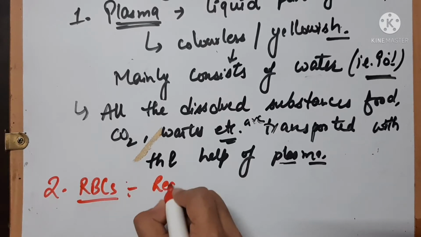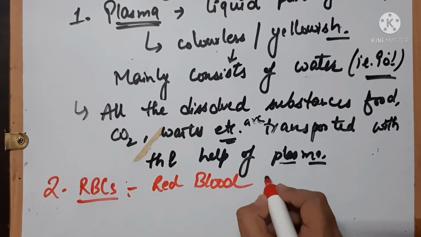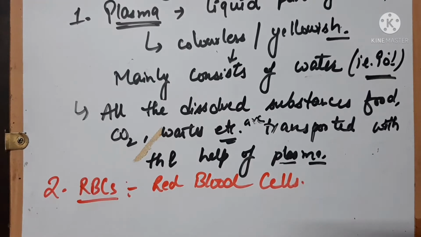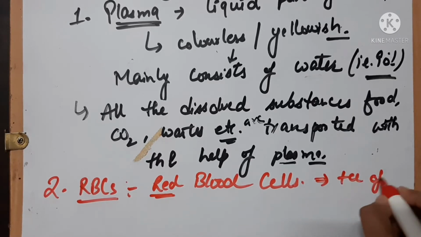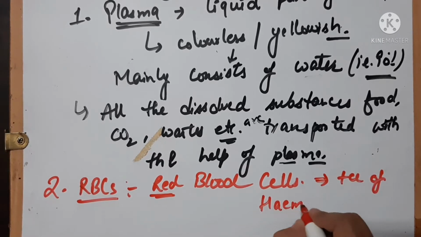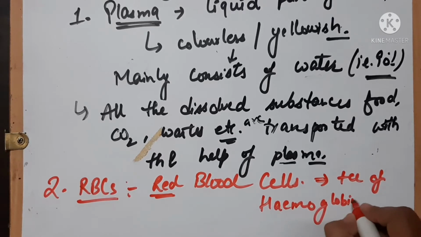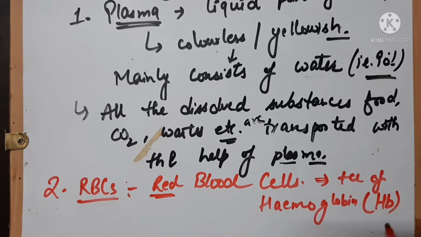RBCs are the red blood cells or corpuscles. Why are they red in color? Because of the presence of hemoglobin in them. Hemoglobin, or you call it HB. You might have gone to the doctor to check the level of your HB, right? This level is different in males and females. And the color of RBCs is red due to the presence of the hemoglobin pigment in them.